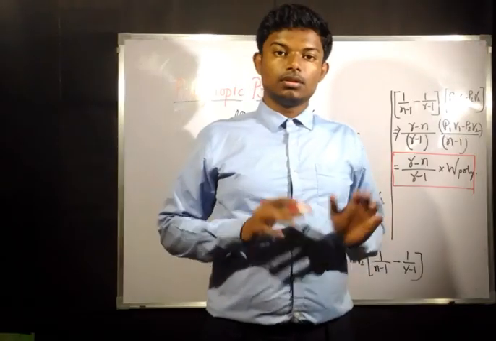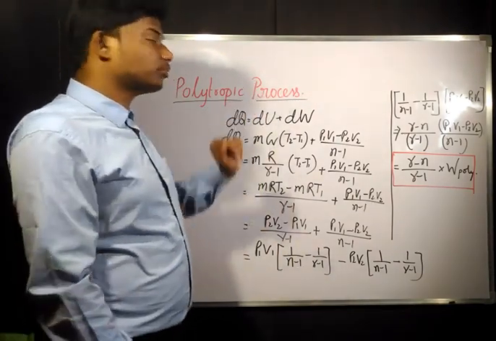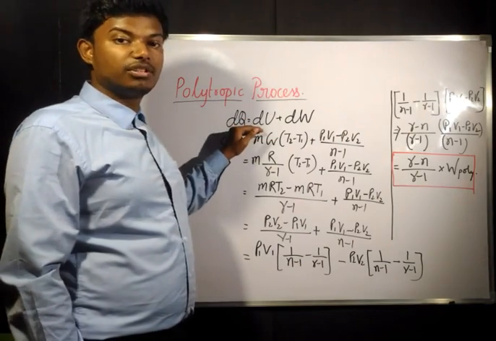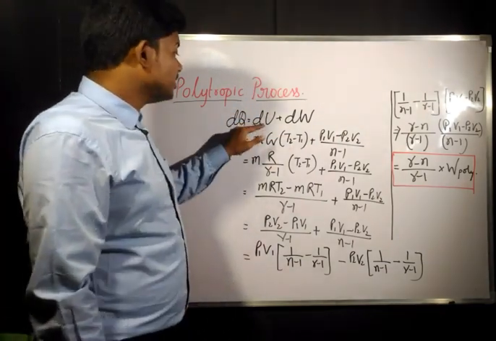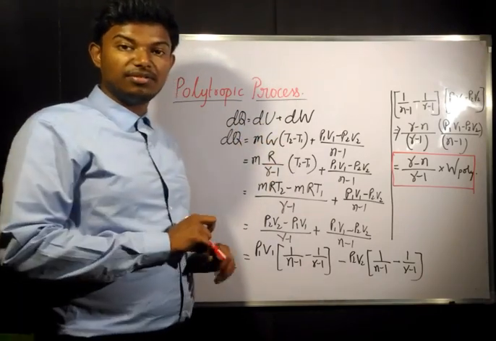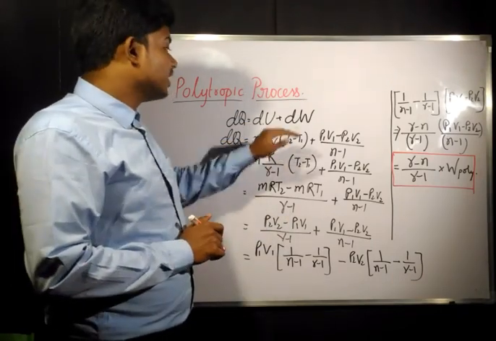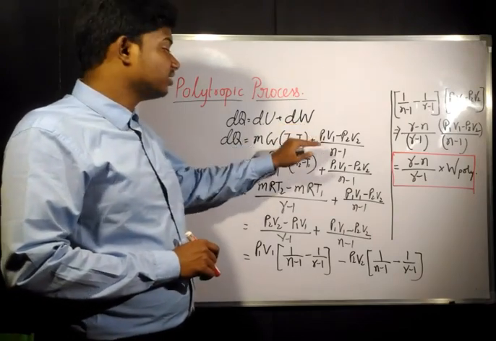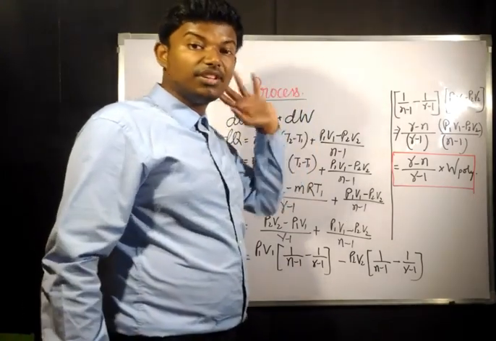So next we need to find the heat transfer for a polytropic process. Now for polytropic process, again the first law of thermodynamics is same. dq equals du plus dw. Now du we can write as m Cv (T2 minus T1), because it was written as m Cv del T. And the work done for polytropic process, the work transfer, is given as (p1 v1 minus p2 v2) by (n minus 1), which we have done in the previous video.